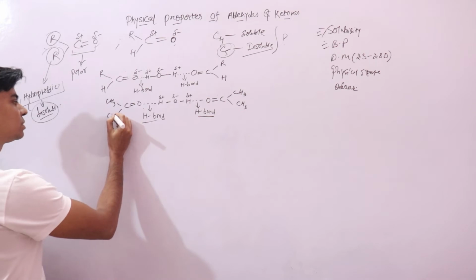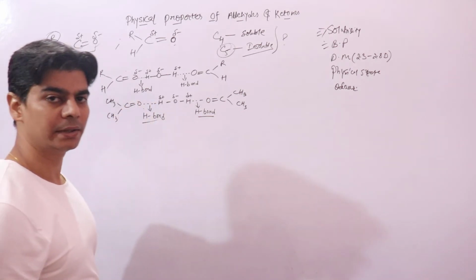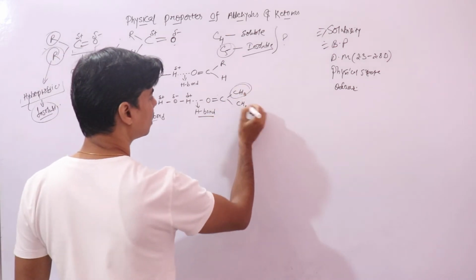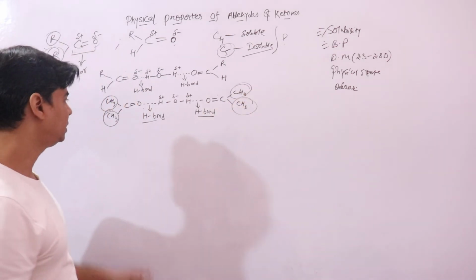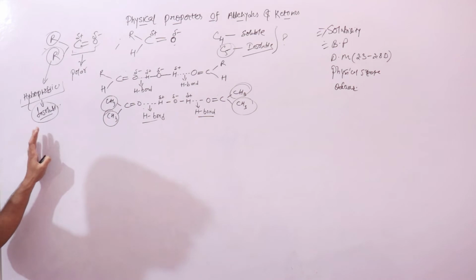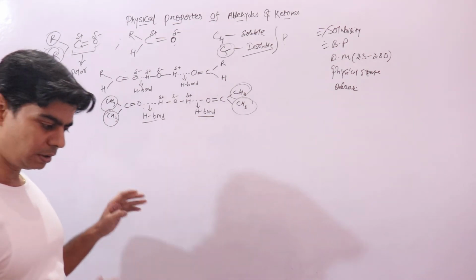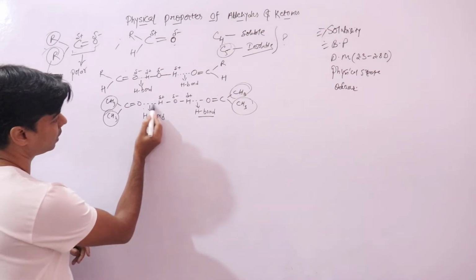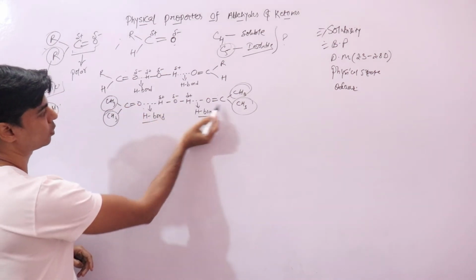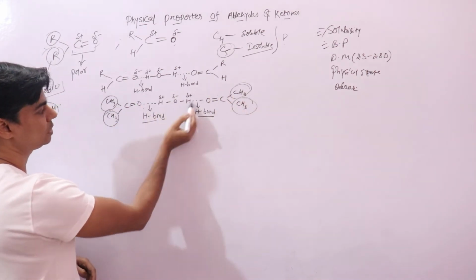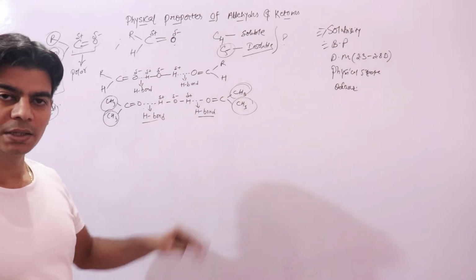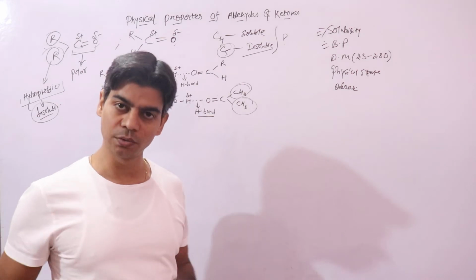But as you move towards higher aldehydes and ketones, the size of the alkyl groups keeps on increasing, and these are hydrophobic. So when their size increases, the weaker hydrogen bonds cannot hold these molecules together. Actually, the hydrogen bond is holding these molecules together because they can interact with water through hydrogen bonding.